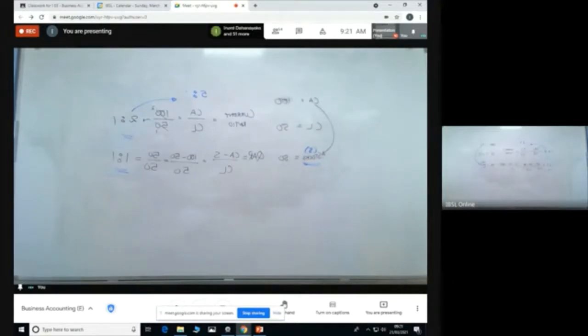These are some concepts which you have to learn and understand: the dilemma between profitability and liquidity. Liquidity is good. We don't say it's bad. But having more liquidity is a problem because it will eat up your profitability.